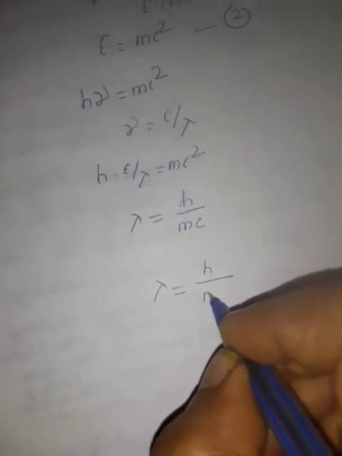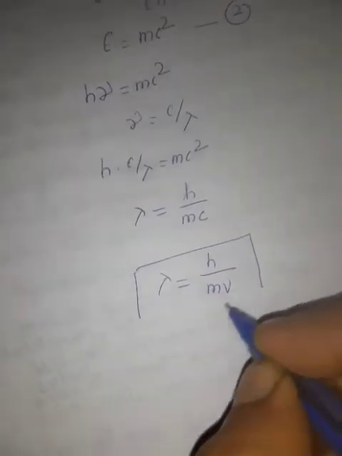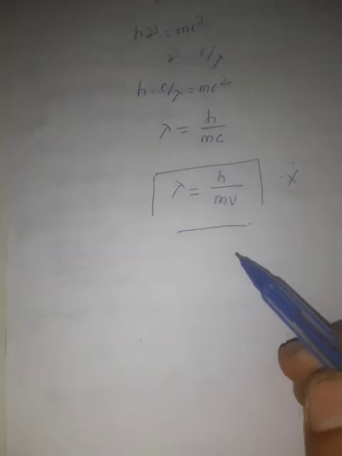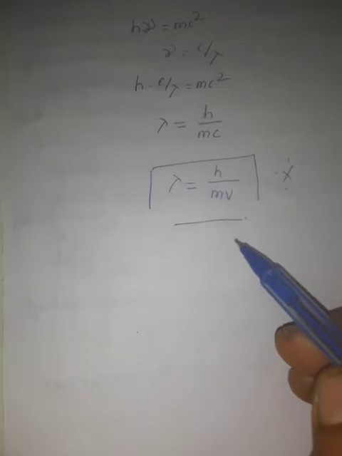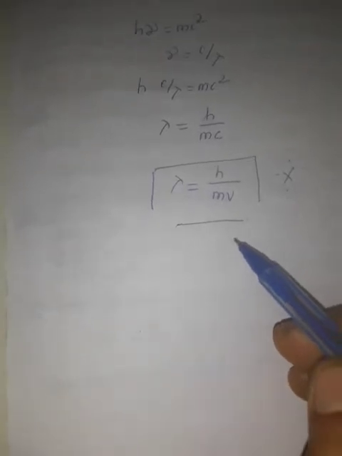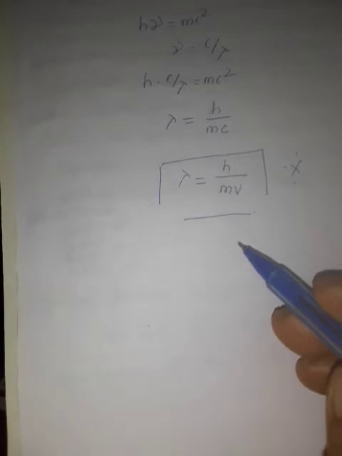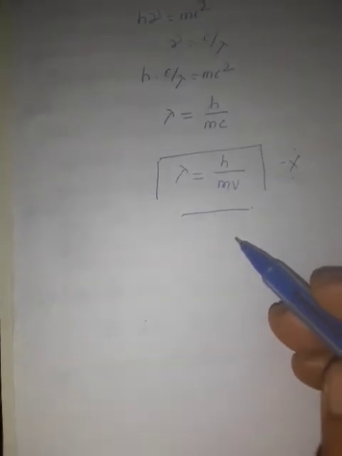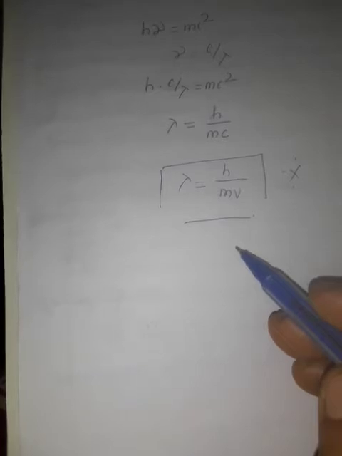For all forms of matter, we can replace c with v. So, lambda is equal to h by mv. This is the de Broglie relation. This equation implies that a moving particle, whatever particle is moving, can be considered as a wave, and the wave can exhibit the properties of a particle. For a particle with a higher linear momentum mv, the wavelength will be so small that it cannot be observed.